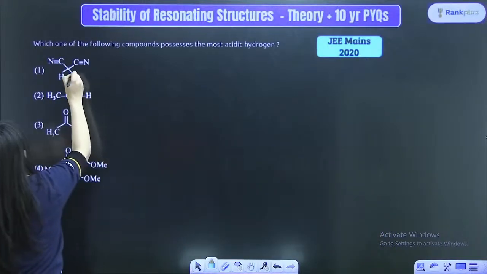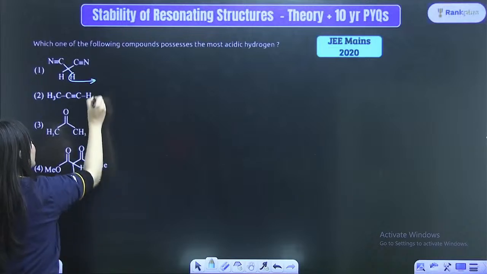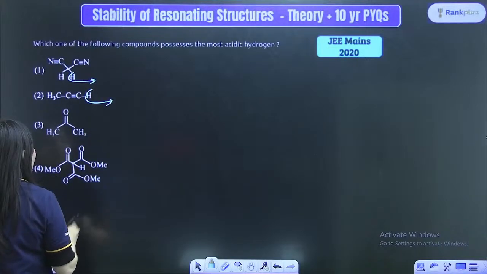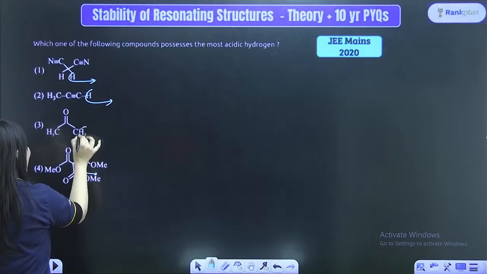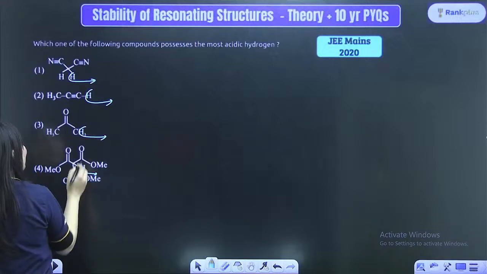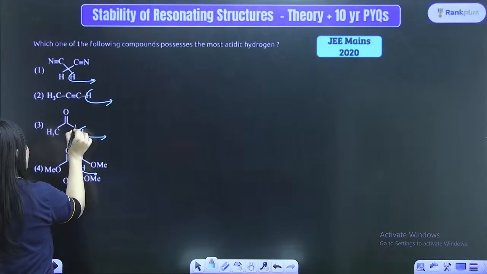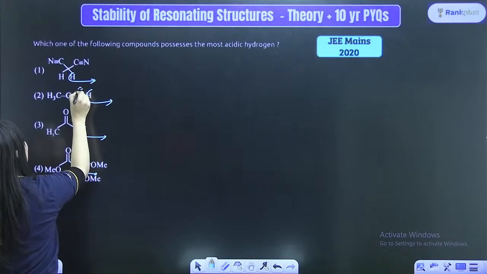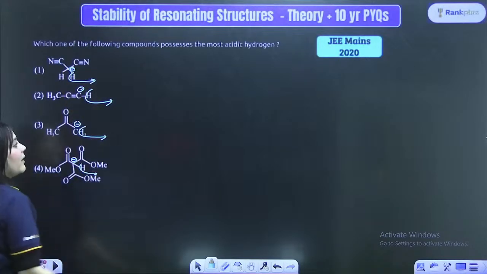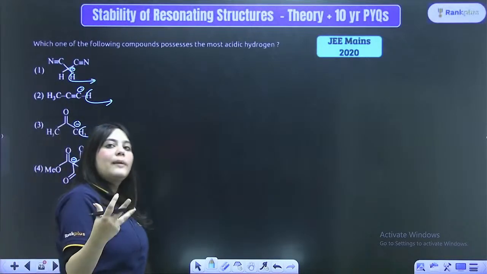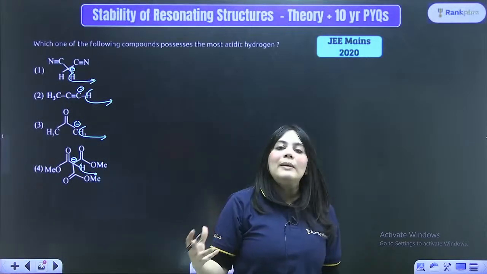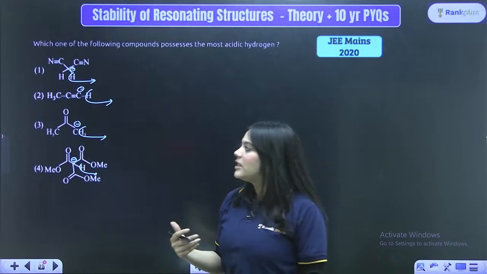Whenever the hydrogen leaves from here, from here, from here, what will be left behind is a negative charge over here, right? Now we have to look for the stability of the negative charge. The more stable the negative charge, the more acidic is the species.